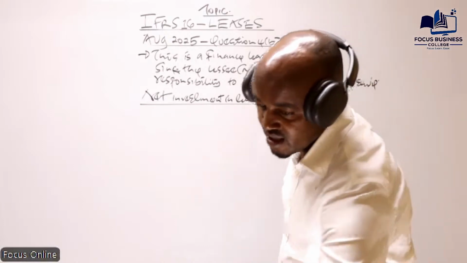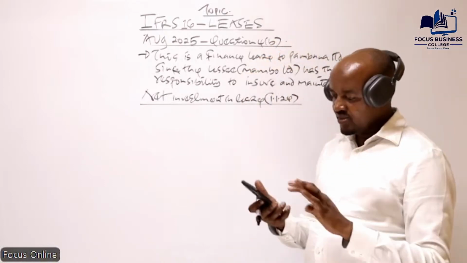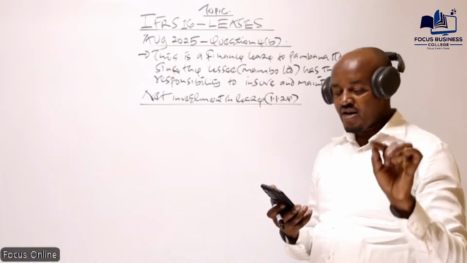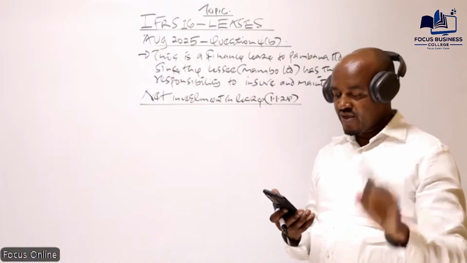But if you check in our question here, we are given the present value interest factors from year 1 all the way up to year 6.